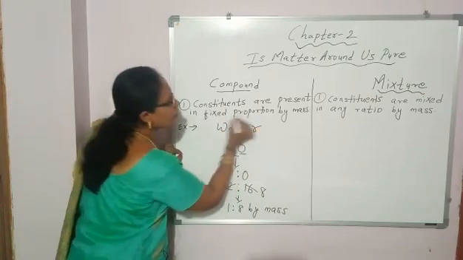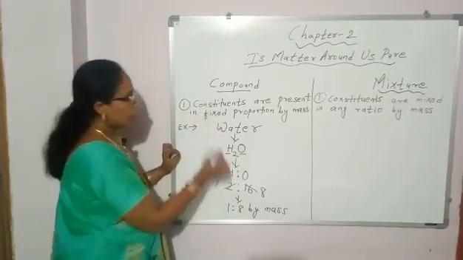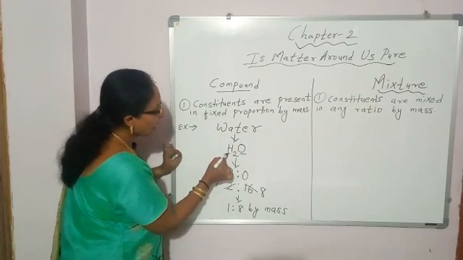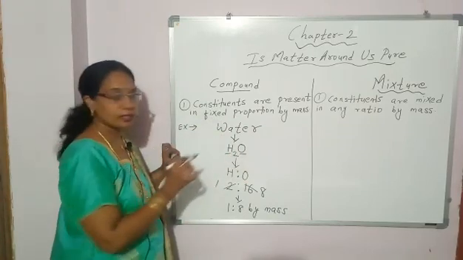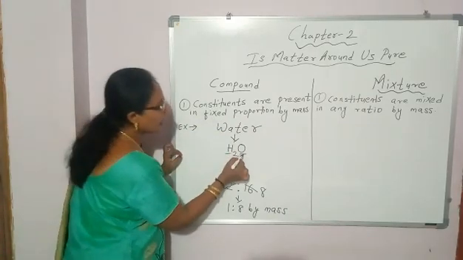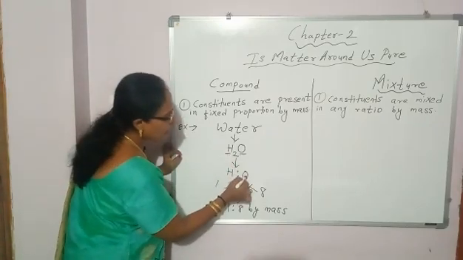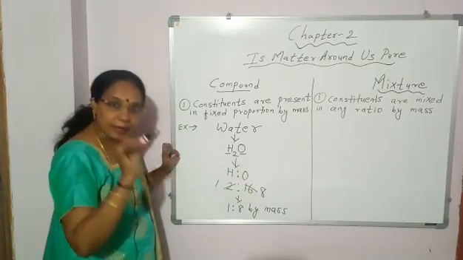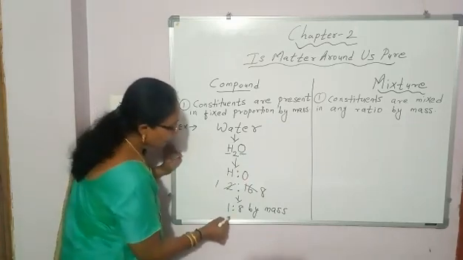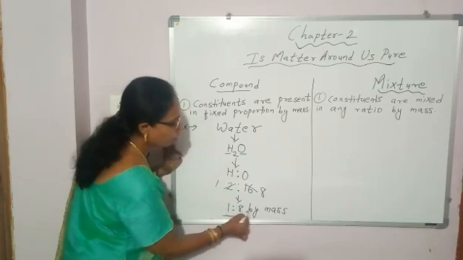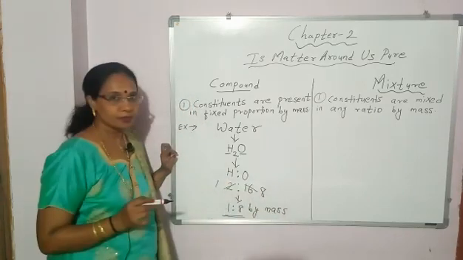So water is a compound. And what are the constituents in water? Hydrogen and oxygen. And these constituents are present in fixed proportion by mass. What is that fixed proportion? 1:8 by mass.